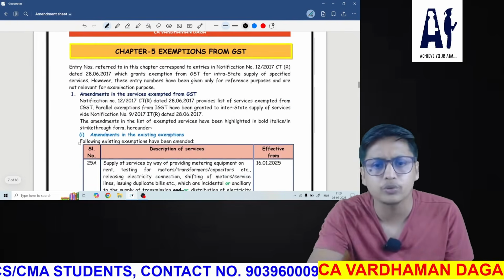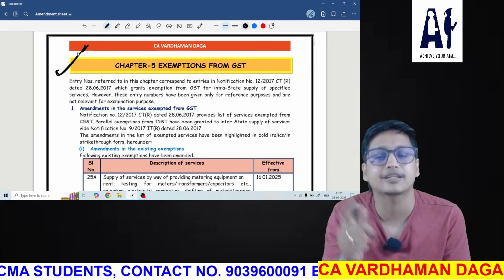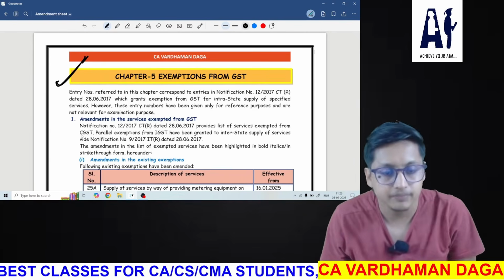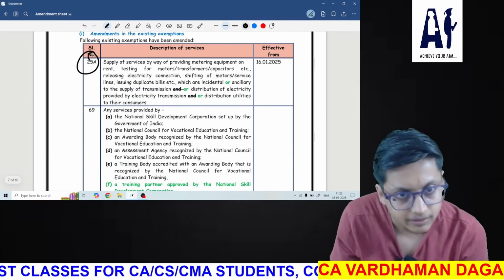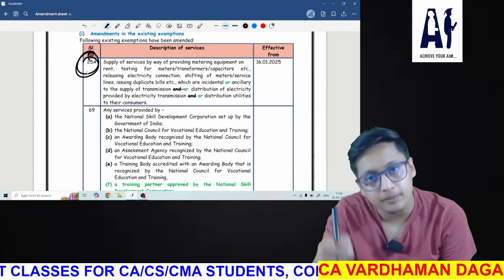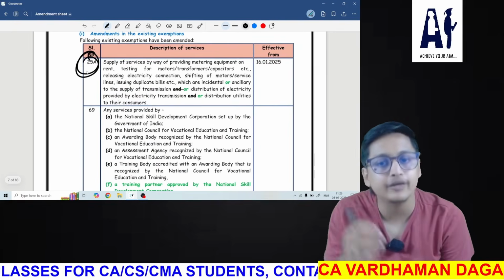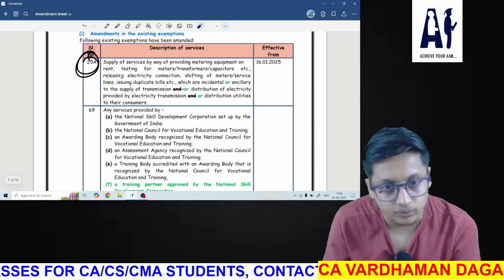Now let's move towards the exemption. There are some new exemptions and amendments covered under this also. The first amendment in exemption came for the May attempt also, but there is a slight change made for September.